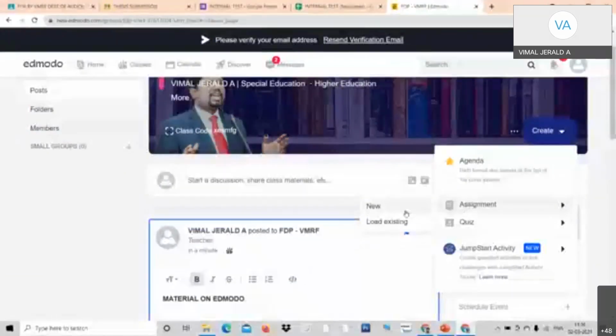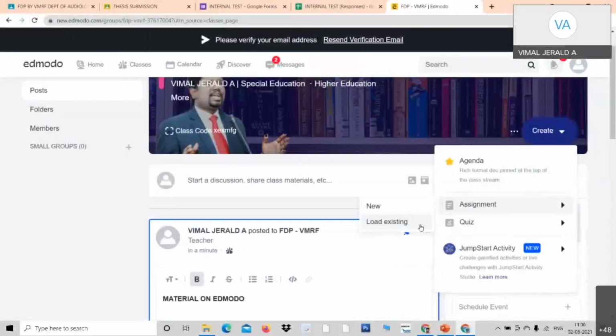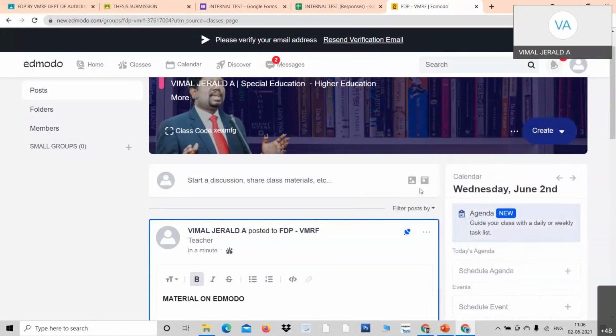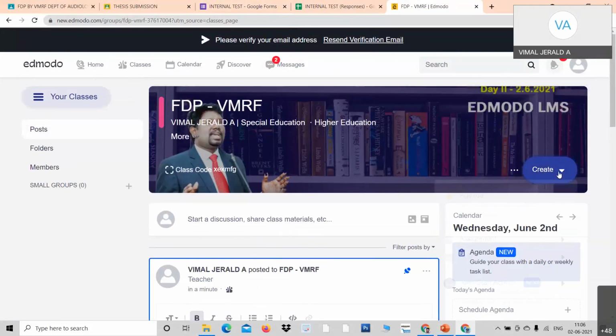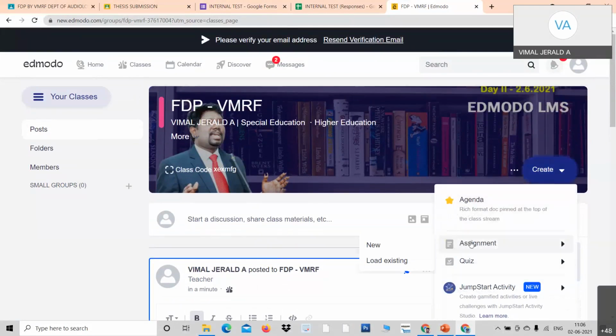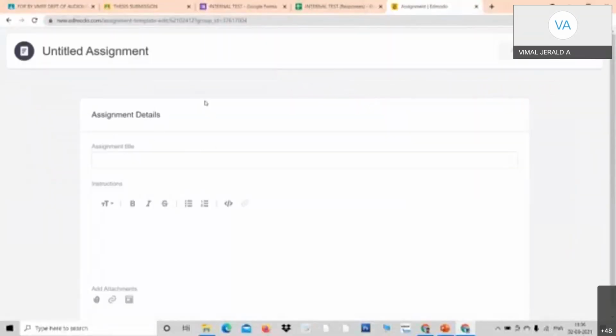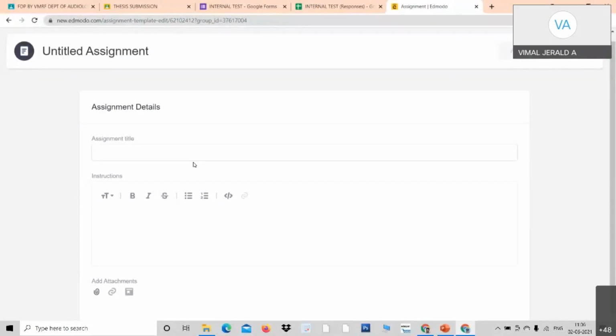When I click create, assignment is there and quiz is there. When I click assignment, there are new assignment or load. That will be loaded so you can use the same assignment for other classes also. Okay, that is what loading an assignment is. Click new. When I click new, it takes me to create my assignment. Yeah, it is being created. Look at here. It has got two parts.